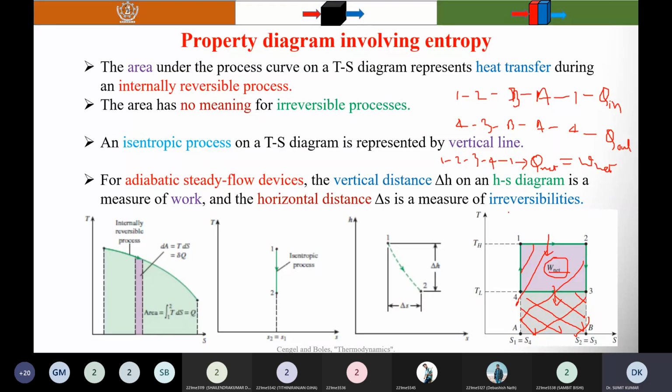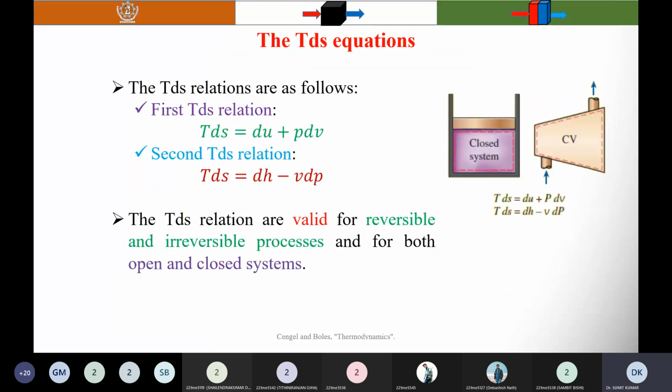Another one is TdS. Before I go to TdS, there is one law related to entropy, and you know that there is no exact definition of entropy. We can view entropy as a measure of molecular disorder or molecular randomness. What is the meaning of that? As a system becomes more disordered, you are unable to predict the correct position of the molecules.